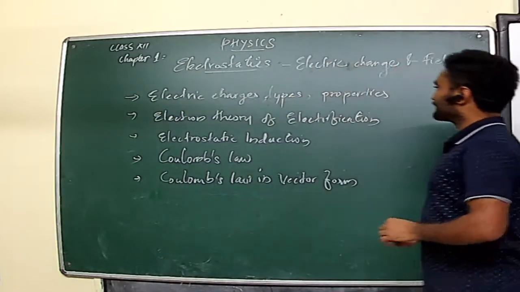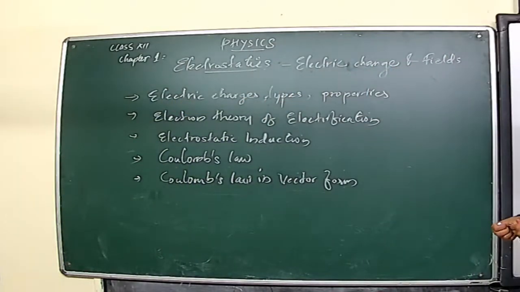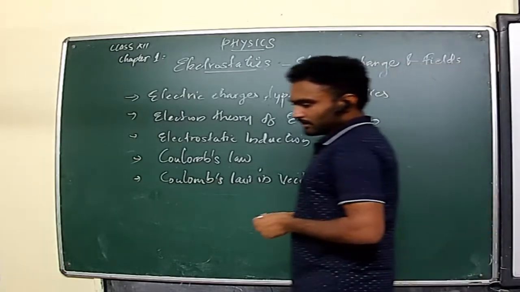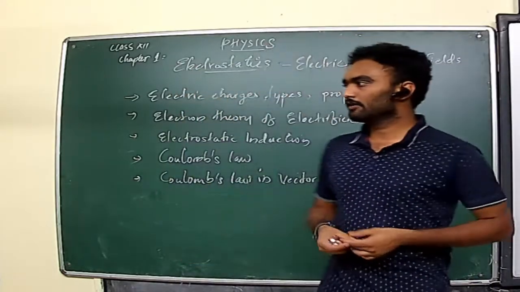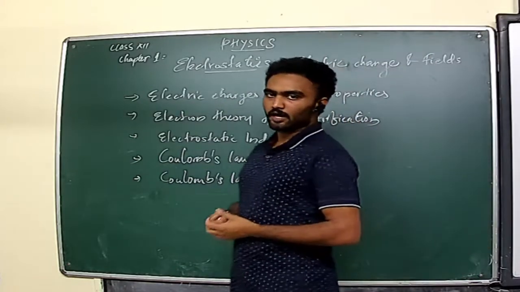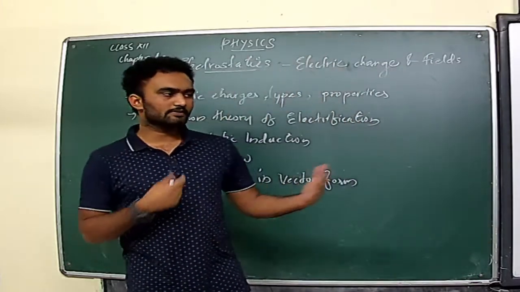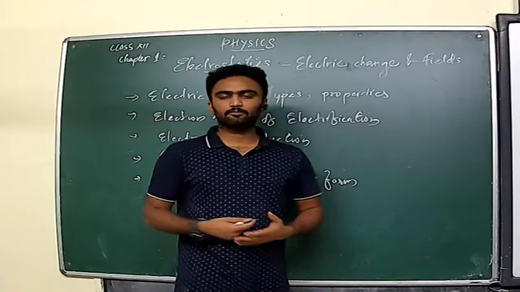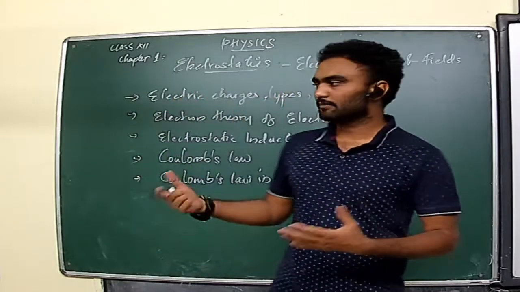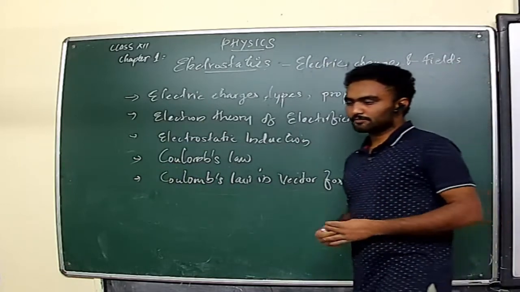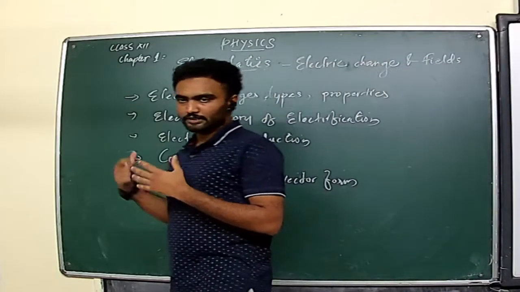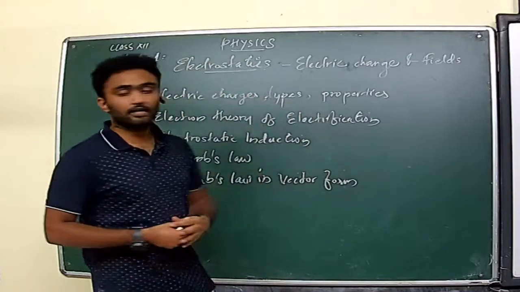So first one, electric charges and their types and property. Electric charges. In the time of BC itself, some of the scientists like Thales and Gilbert found that some materials like amber or rubber, when they are rubbed with some other materials, show some type of attractive property. They are attracting bits of paper or dry leaves. So from that concept, it paved the path to the field of electrostatics.